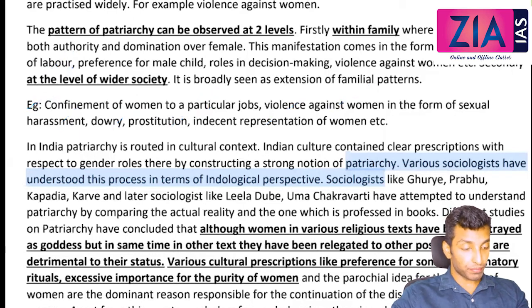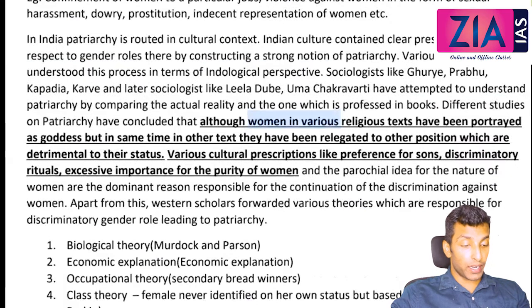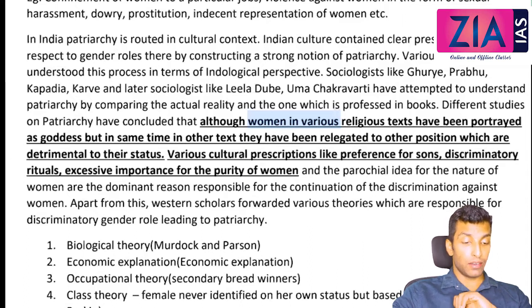write as an example. In India, patriarchy is rooted in cultural context. Indian culture contains clear prescription with respect to gender roles, thereby constructing a strong notion of patriarchy. Various sociologists have understood this process in terms of Indological perspective. Sociologists like Ghurye, Prabhu, Kapadia, Irawati Karve, and later sociologists like Leela Dube, Uma Chakravarti have attempted to understand patriarchy by comparing the actual reality and the one which is professed in books. Different studies on patriarchy have concluded that, what is the conclusion?